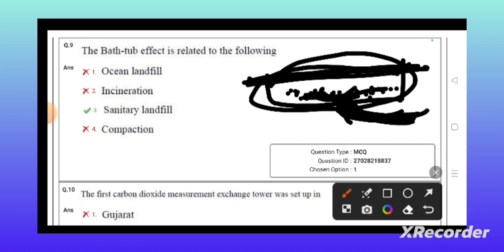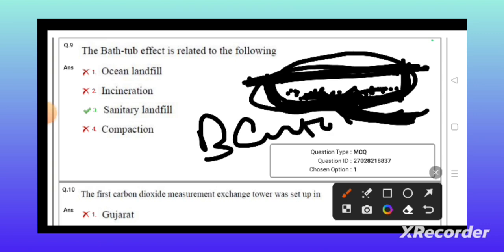To check this problem, we have to use a sanitary landfill. What is meant by sanitary landfilling? Two different liners are used, bentonite clay and butyl rubber. These liners are used to stop the seepage or leakage of the different leachates into the underground. This is known as the bathtub effect.